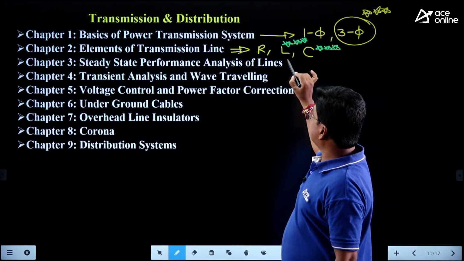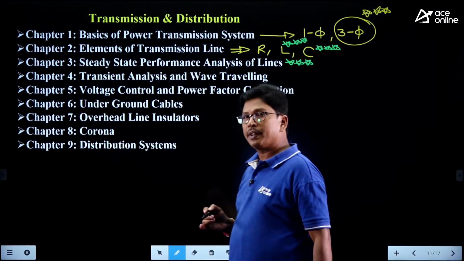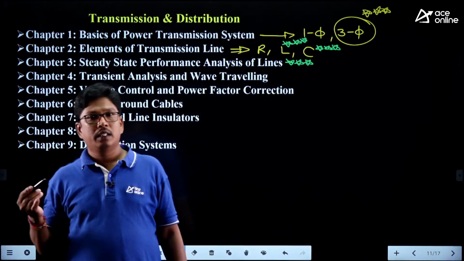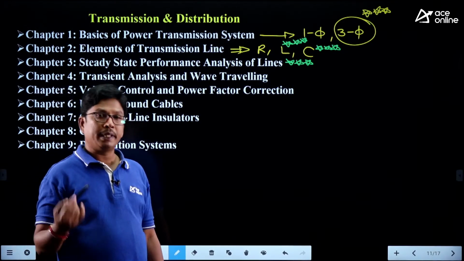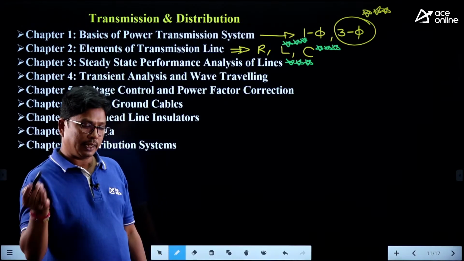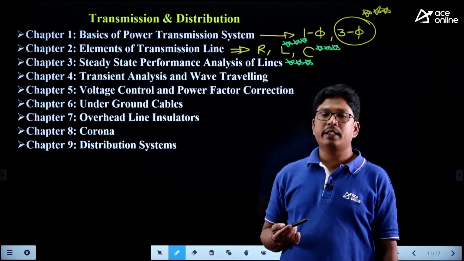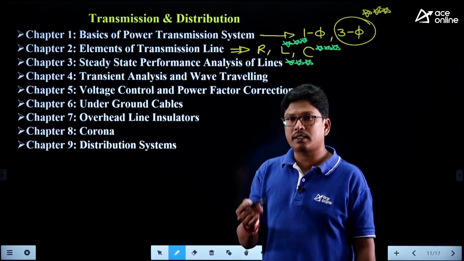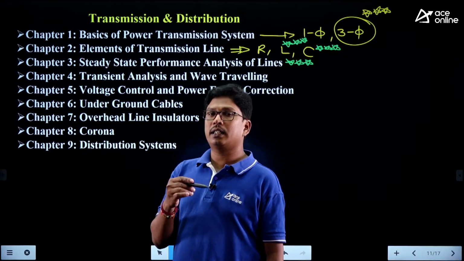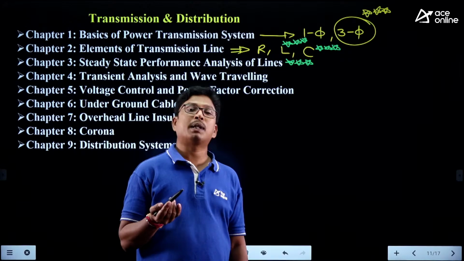And the steady state analysis is the biggest chapter of the entire power system. Here we study the classification of transmission lines: short lines, medium lines, long lines, their ABCD parameters, voltage regulation calculations, efficiency calculations, and analysis of long transmission lines, including lossless long transmission lines and surge impedance loading.